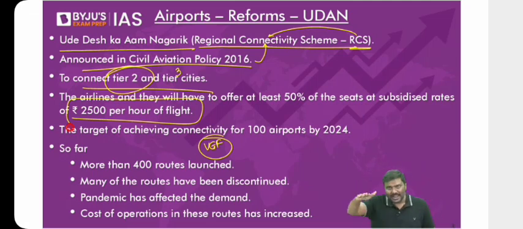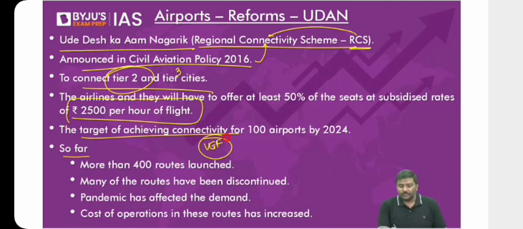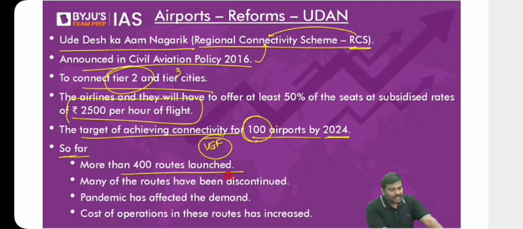And whenever the aeroplanes land in an airport, the airport will charge a certain amount to the service provider. It is called landing charges, parking charges, etc. So those kinds of charges will also be waived off in order to provide certain assistance to the service providers. So what has been the target kept under this? We want to connect 100 airports by 2024. So far, more than 400 routes have been launched. Many of the routes also have been discontinued.